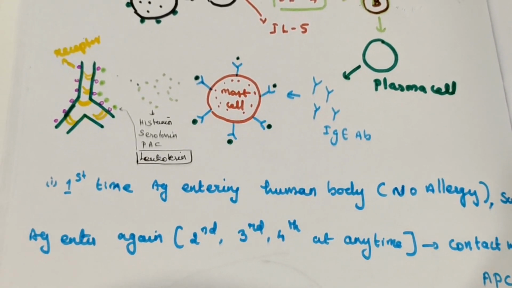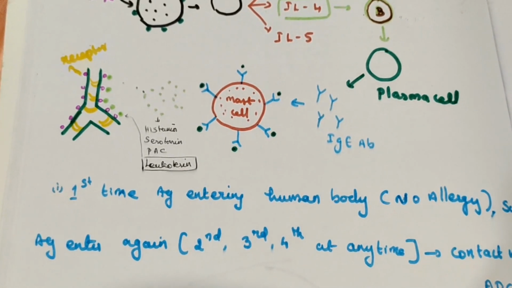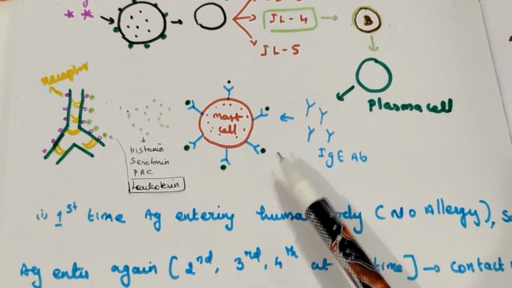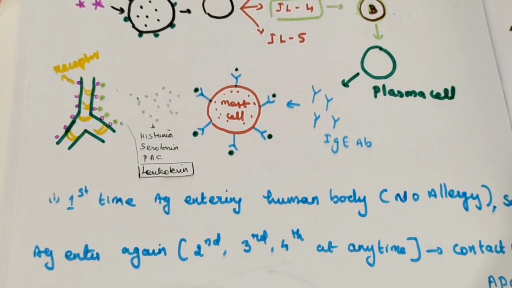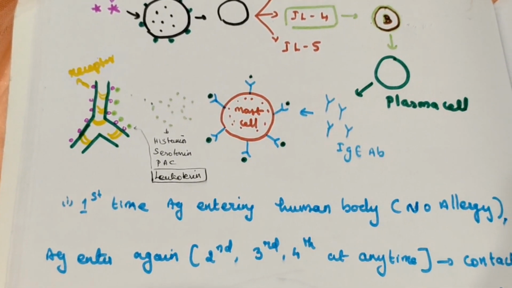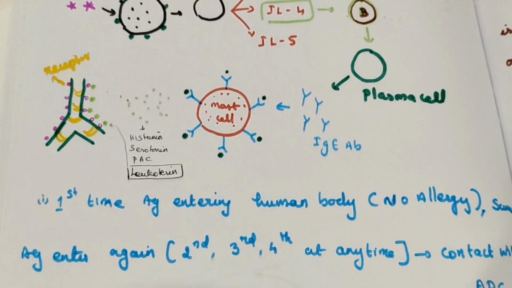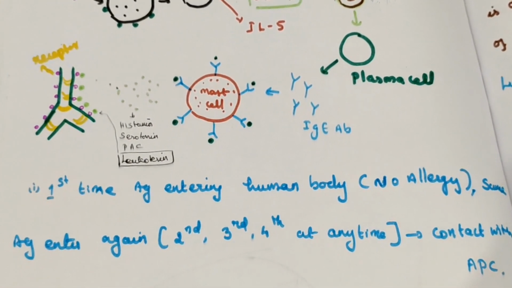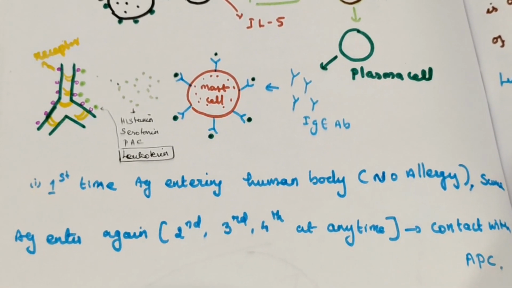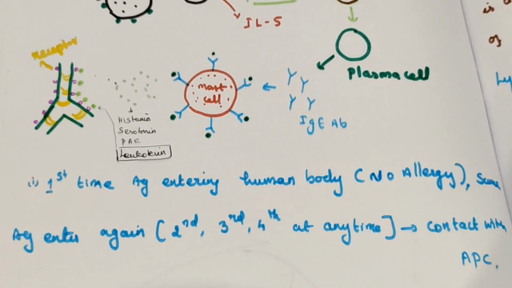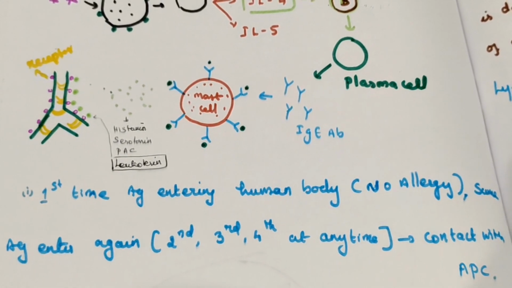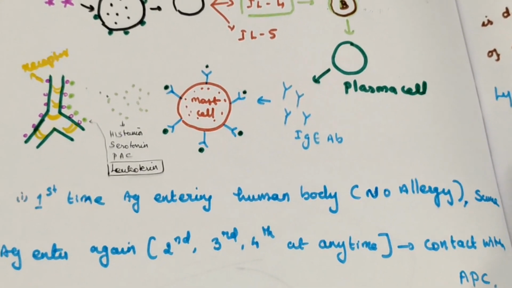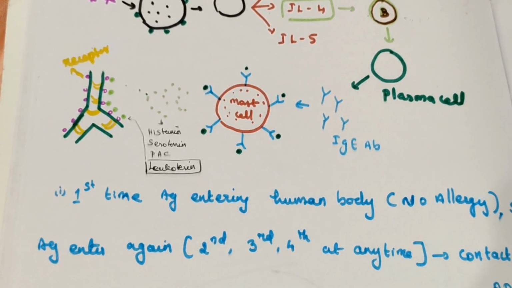They will remain in the blood. So this is the mast cell present in the blood, and the IgE antibody which formed will bind to the surface of the mast cell with its Fc portion. Like this, the Fc portion can bind. They will remain there forever. This process of binding to the surface of the mast cell is called sensitization. It occurred during the first contact.